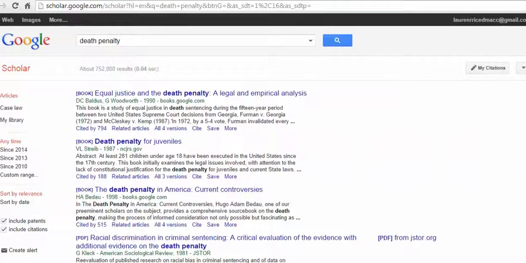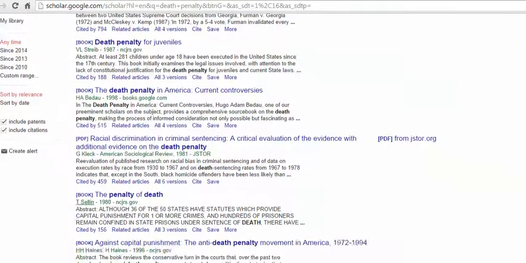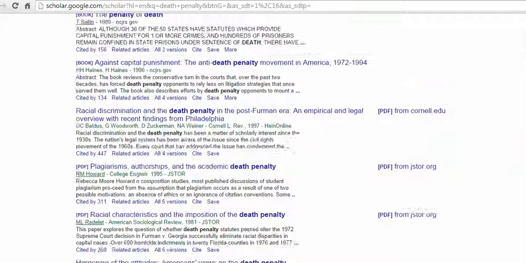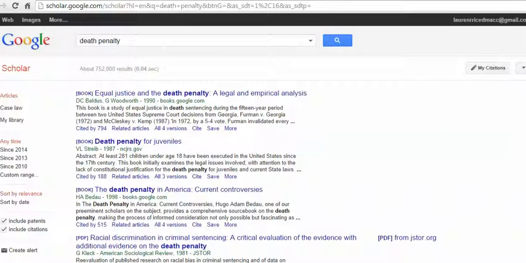So Google Scholar probably won't work great for this assignment, but it might work in future assignments. If you want to Google something, check out Google Scholar. Now, not all of these sources are available for free, which you'll find. You might be able to just get an abstract, but you won't necessarily be able to get the whole thing. So those are two options to Google a little bit better than you might have been Googling before.